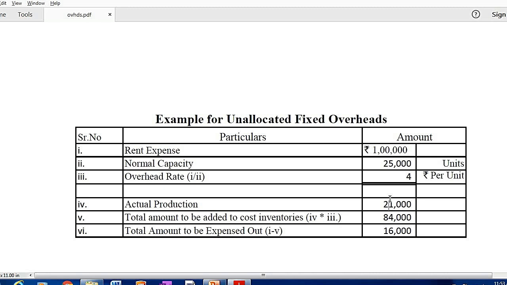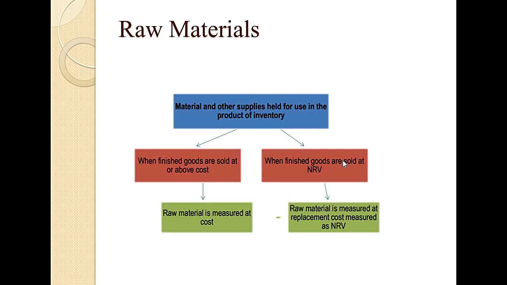So guys, I hope you understand this example. Now we'll move into the next part, that is measurement of raw material. We know that raw material is to be measured at cost only. However, if finished goods are measured at NRV, then the raw materials are to be measured at replacement cost.